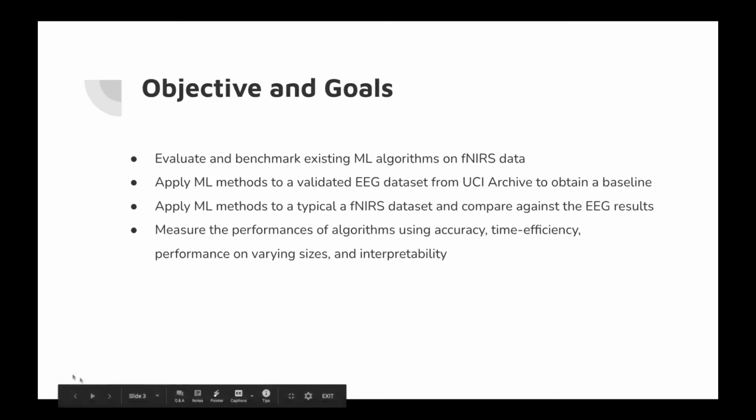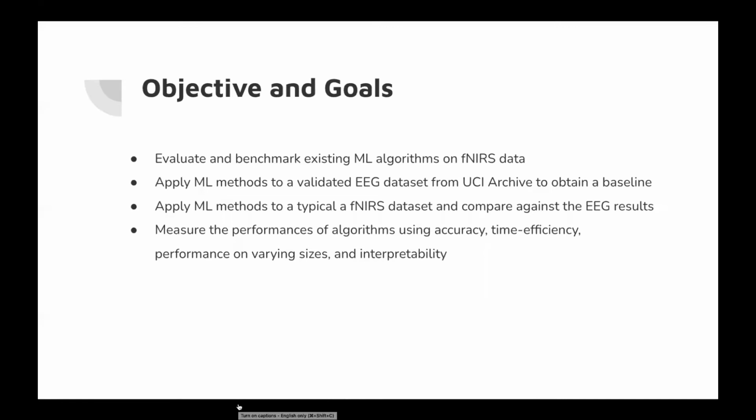use on fNIRS data. As a benchmark, we will use a curated EEG dataset that has an established use in assessing machine learning algorithms. Then, we will extend our application of these methods to a dataset from ongoing fNIRS research. We will measure the success of each algorithm based on accuracy, time efficiency, performance on various sizes of data, and interpretability. Our results will aid brain-computer interface researchers with analysis of existing methods applied to fNIRS.